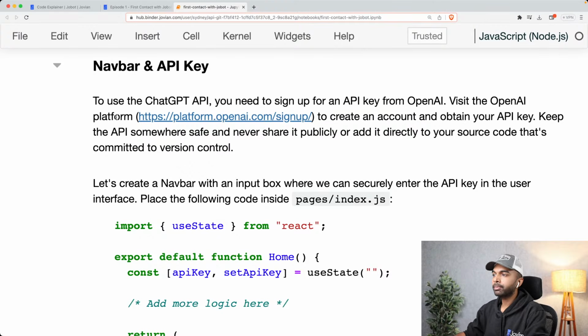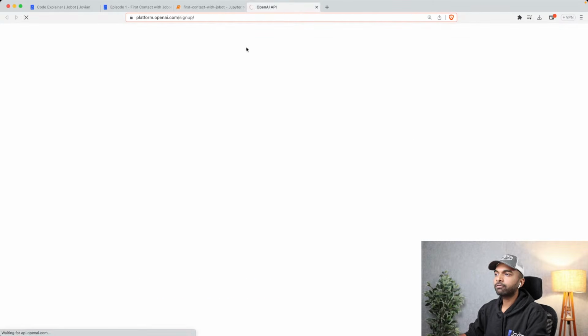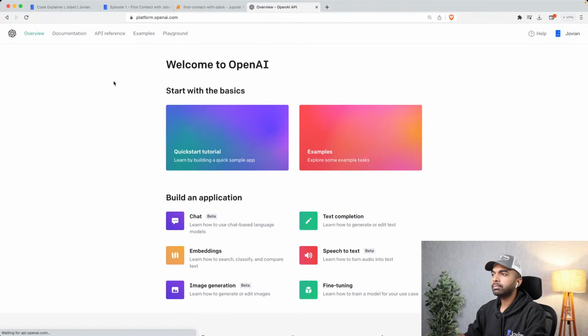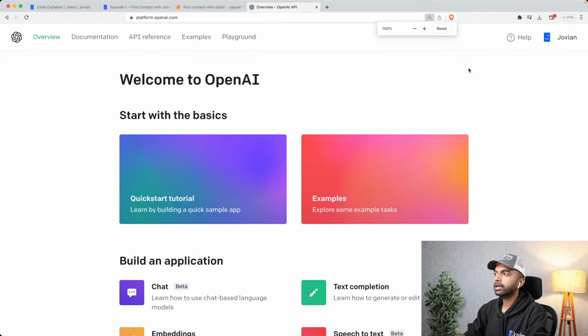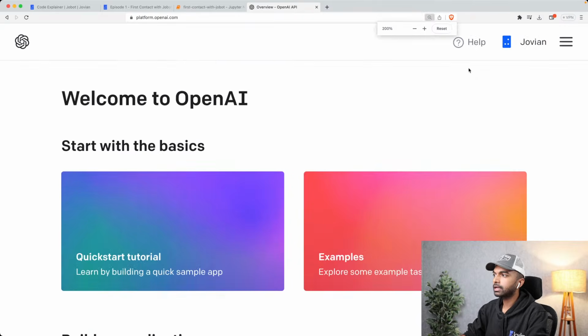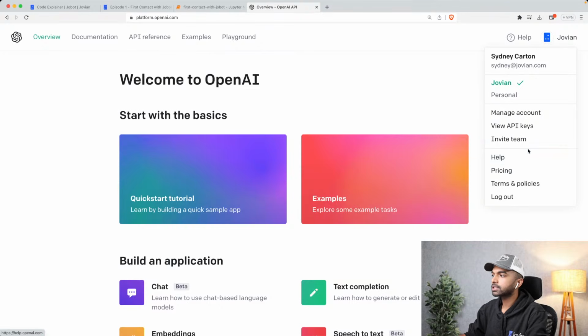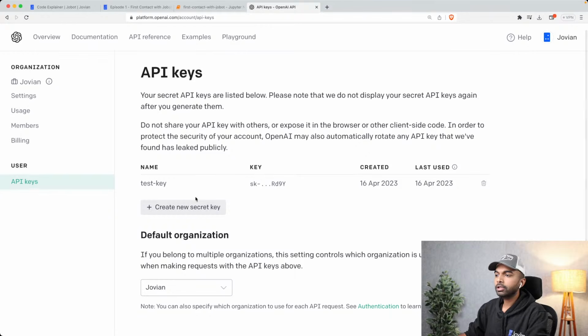Now, to use the ChatGPT API, you will need to sign up for an API key from OpenAI. So you'll need to go to platform.openai.com/signup. And once you sign up, you will then be able to log in. And here, once you are logged in, you can either create an organization or you can just use a personal account. So once you're logged in, you can go into view API keys. And over here, you need to create a new secret API key.